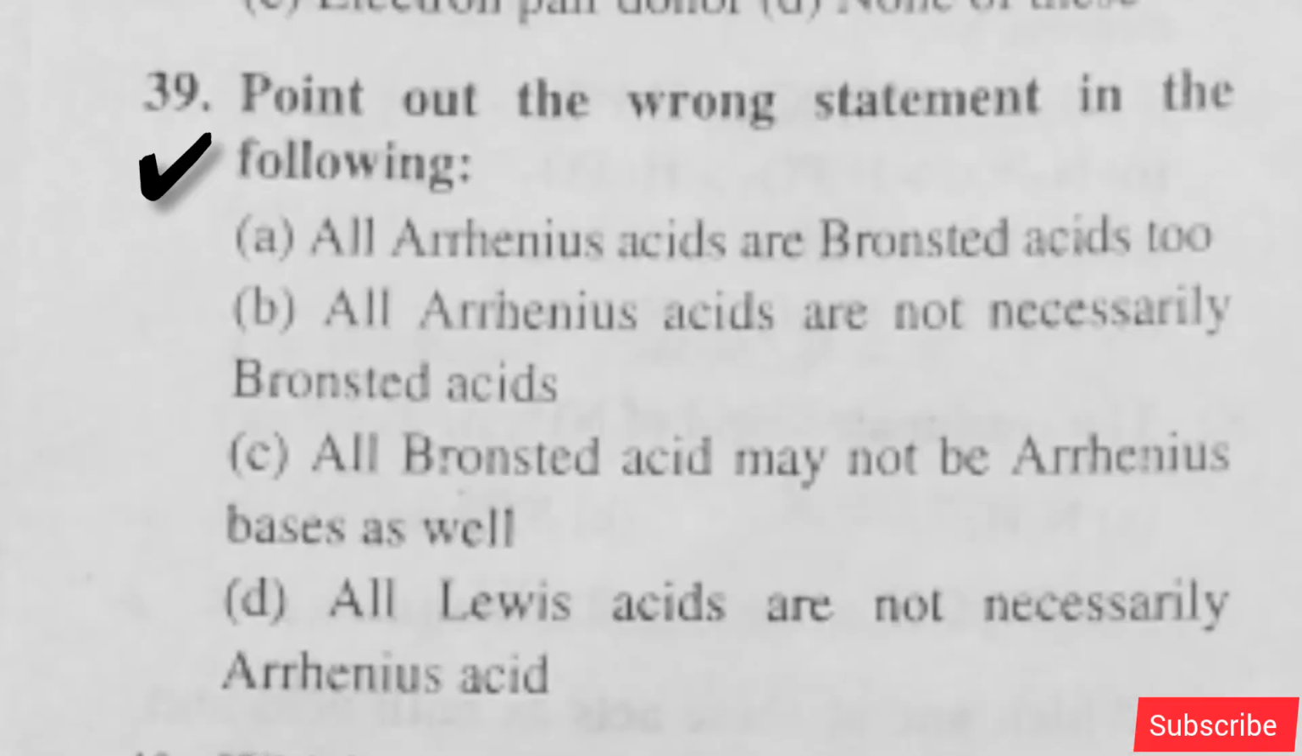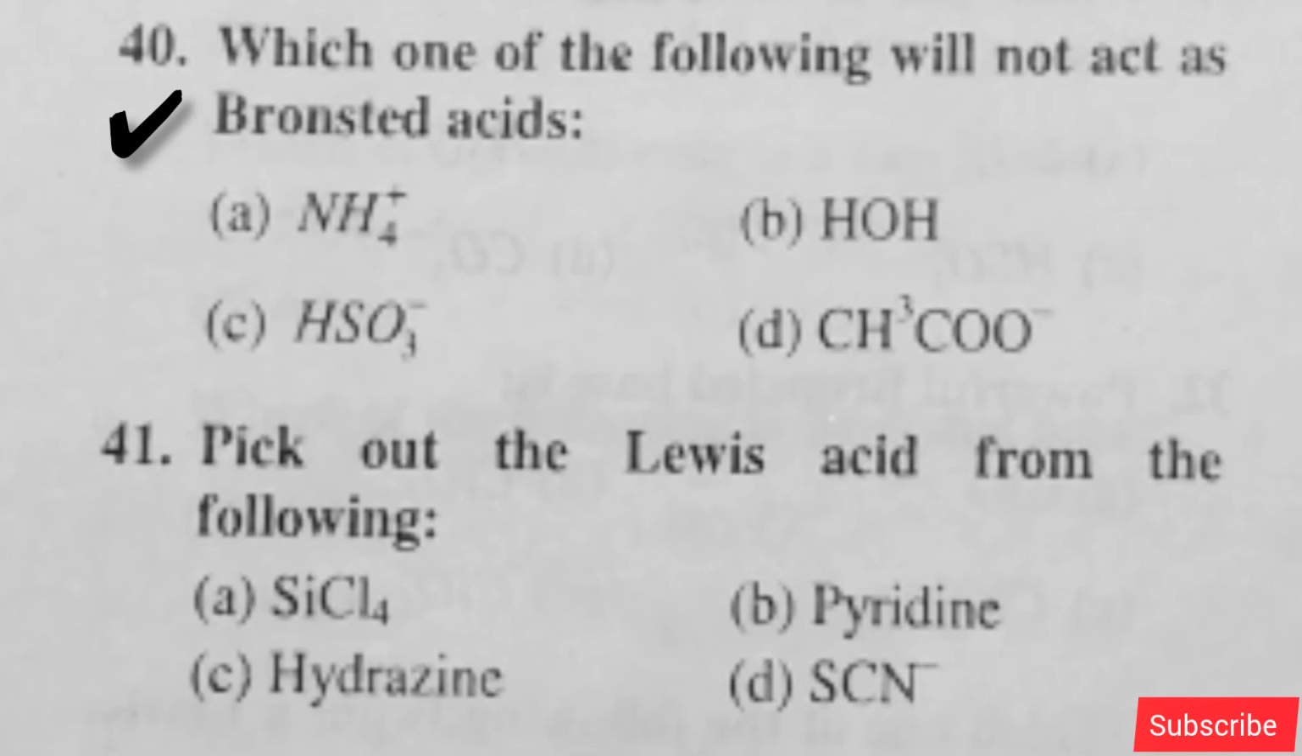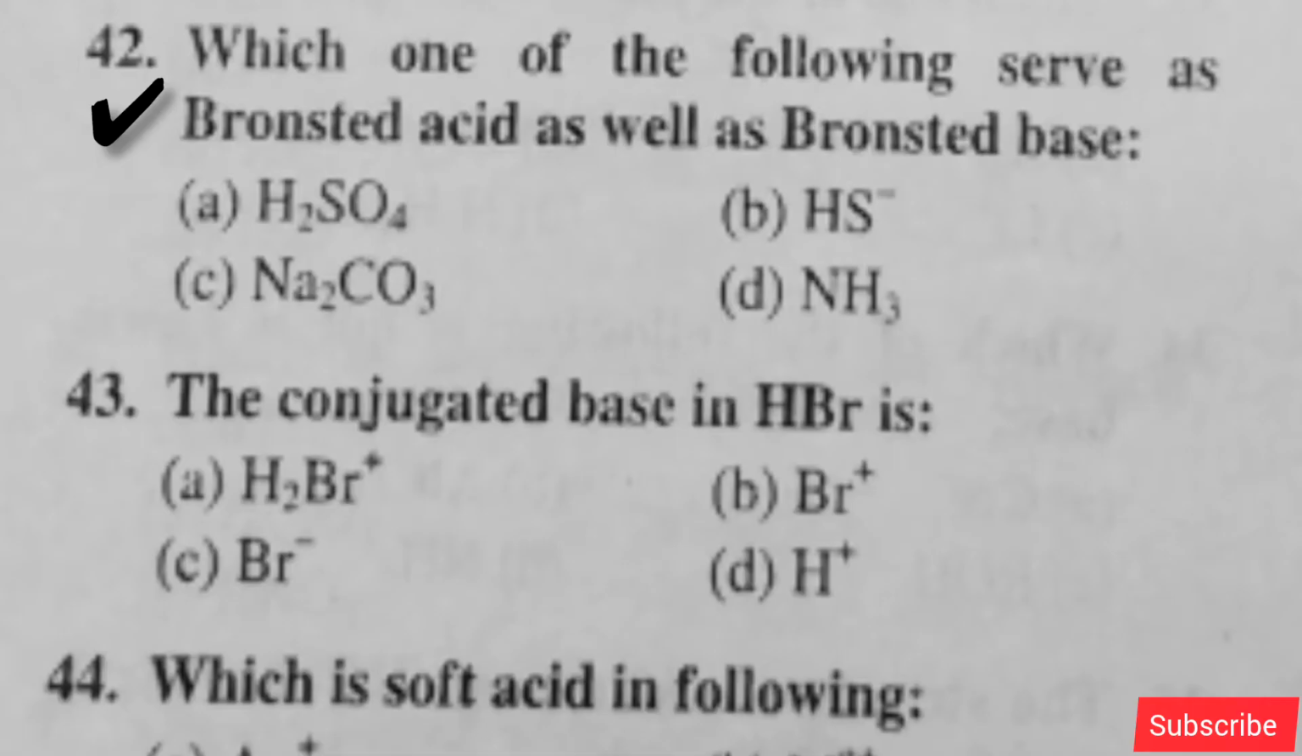Point out the wrong statement in the following. Option B is right. Which one of the following will not act as a Bronsted acid? Option D is right. Pick out the Lewis acid from the following. Option A is right. Which one of the following serves as a Bronsted acid as well as a Bronsted base? Option D is right. The conjugate base of HBr is Br negative.